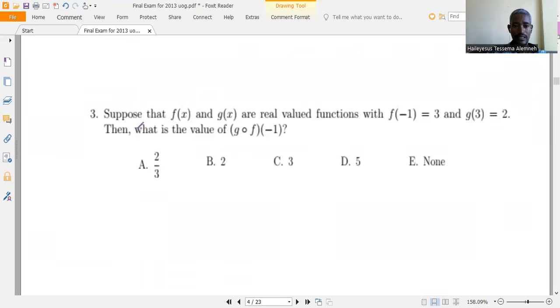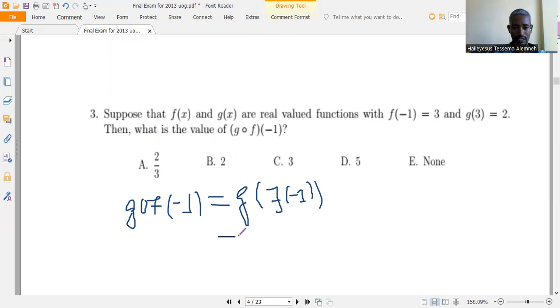Okay. The next one: suppose f of x and g of x are real valued functions with f of minus 1 is 3 and g of 3 is 2. Then what is the value of g of f of minus 1? So g of f of minus 1 is the same as g of f of minus 1.